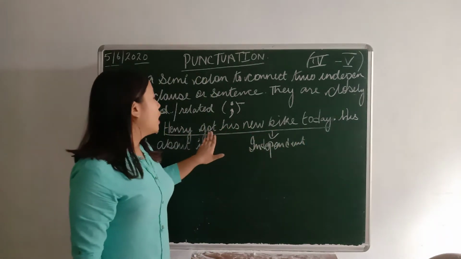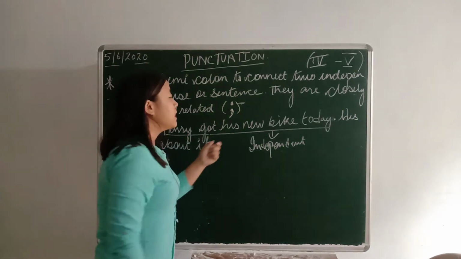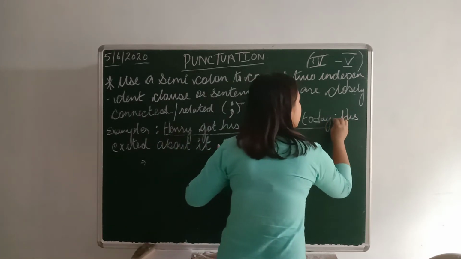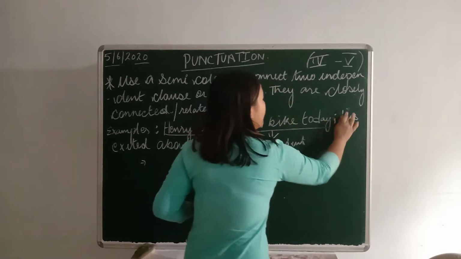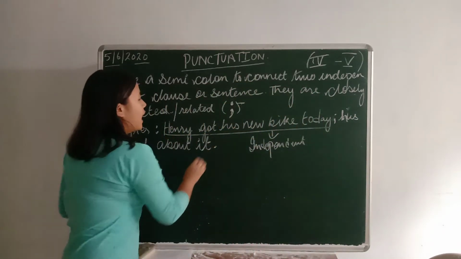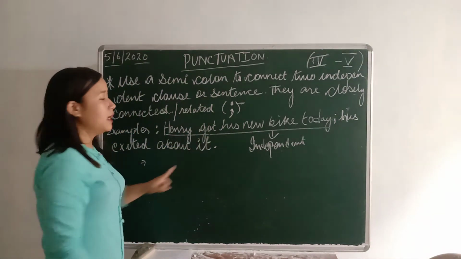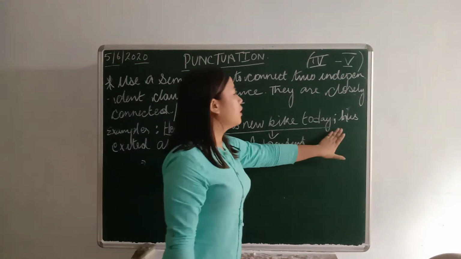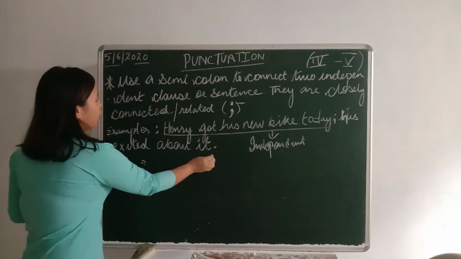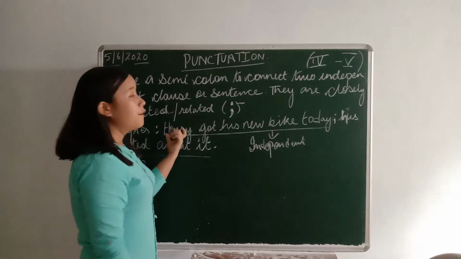If this clause makes sense on its own, we put a semicolon and continue with the idea of what he has done: he is excited about it. So we put a semicolon here, and the second clause is related to the first clause.